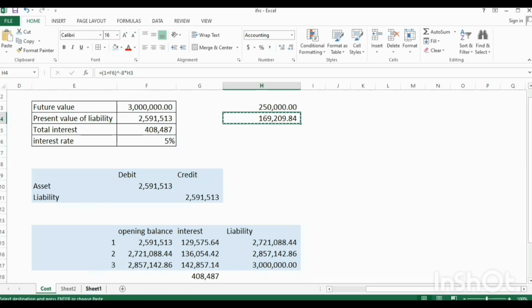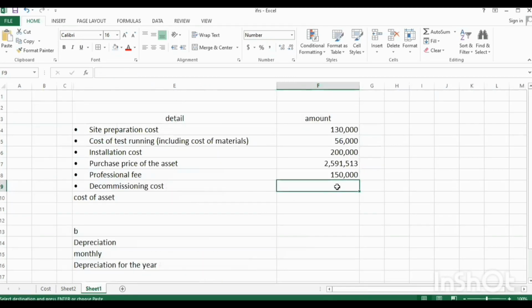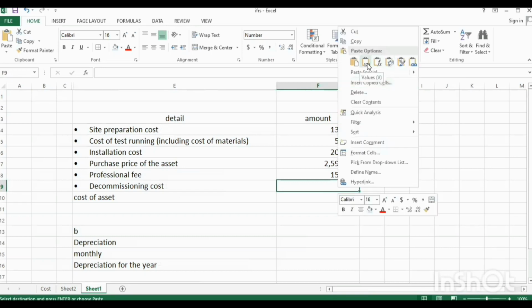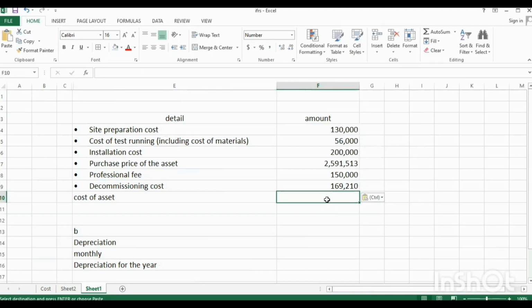That will be the decommissioning costs. So what will be the total cost of the assets? Total cost of the assets at initial recognition will be 3,296,723 naira.